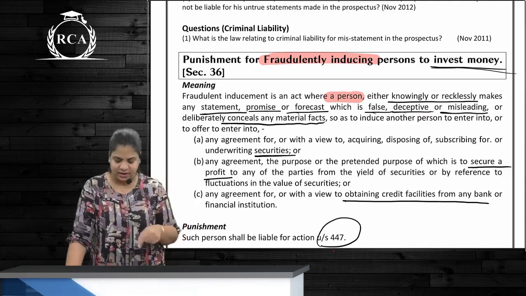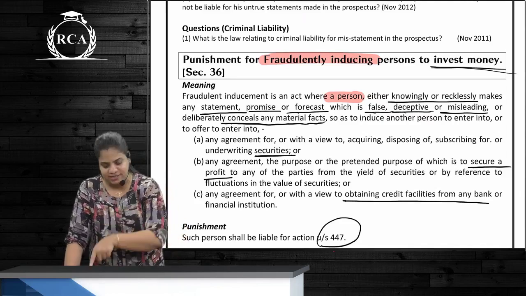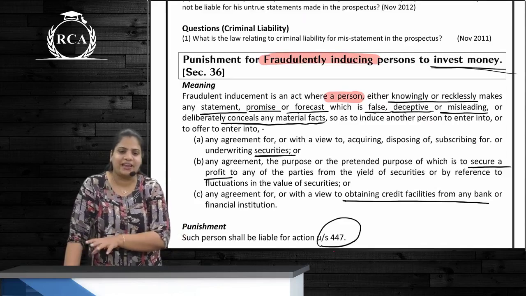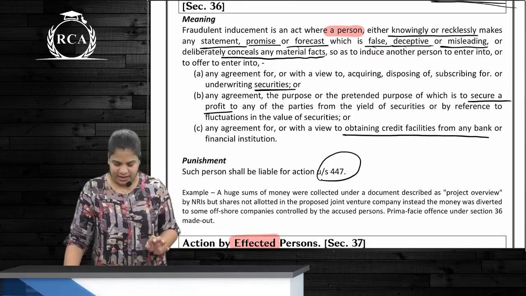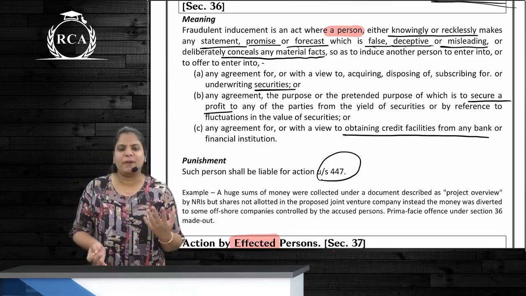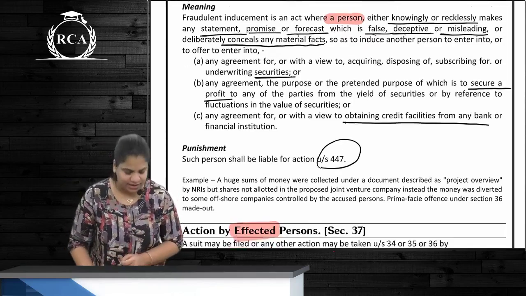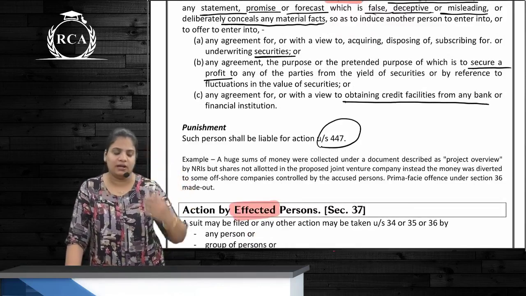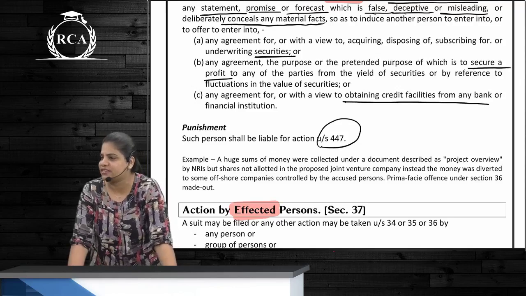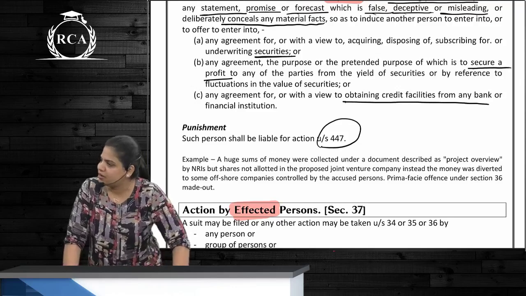First is either acquire, dispose or subscribe to or underwrite any securities. Second, secure a profit by taking the benefit of fluctuations in the market price, and third, obtain credit facilities from a bank. So any of these things done, he also will be liable under 447.